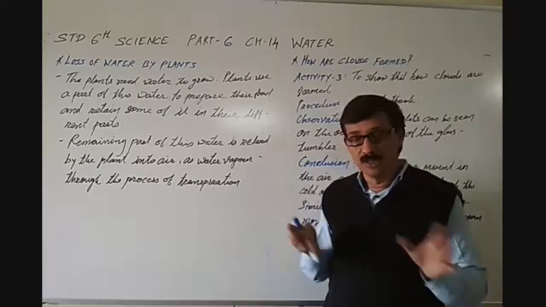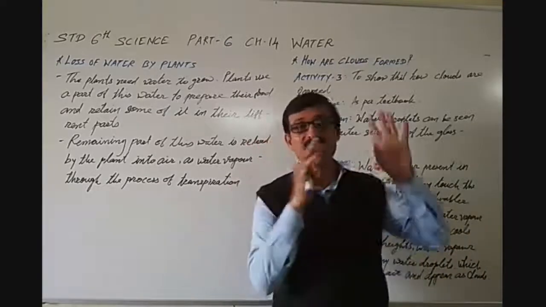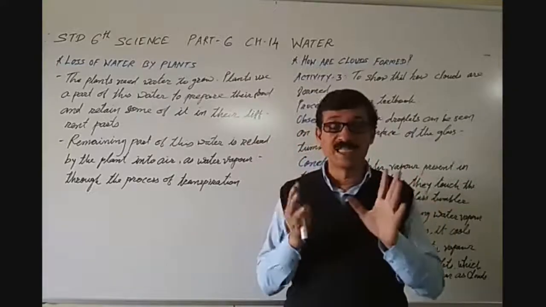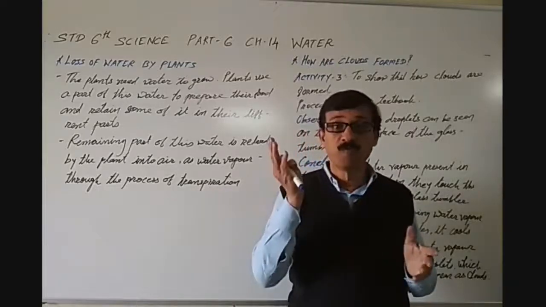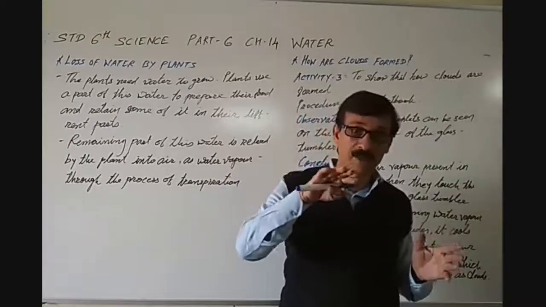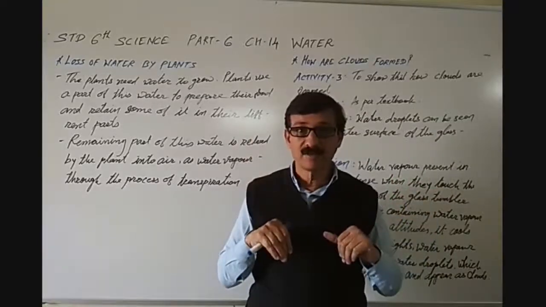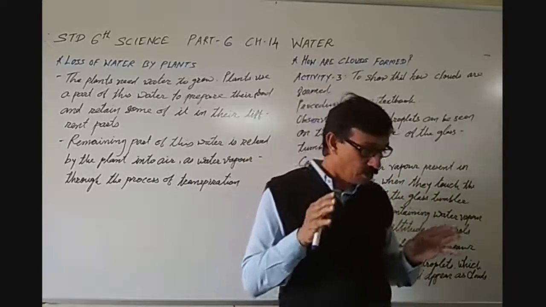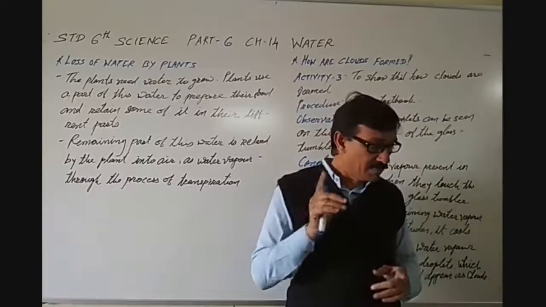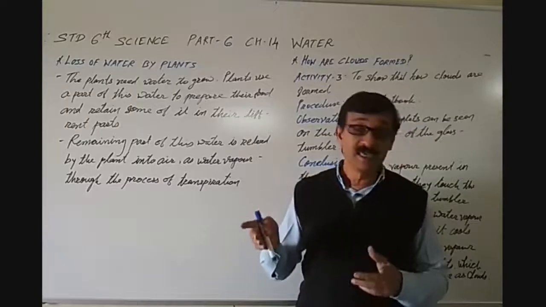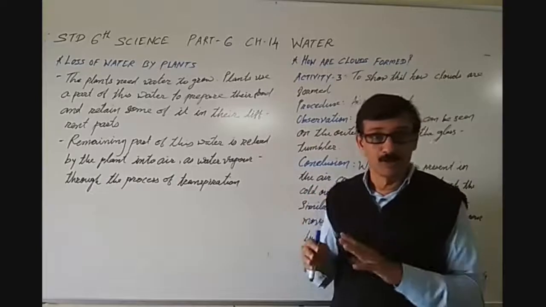Water becomes vapor in the air through evaporation and transpiration. Is the loss of water through water vapor forever? Will we not get it once again? No, we get it back again, as we will see.